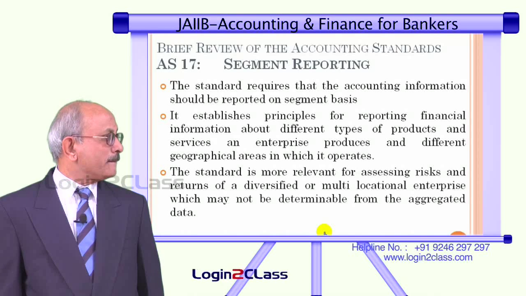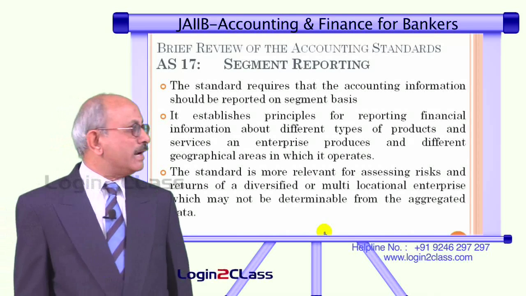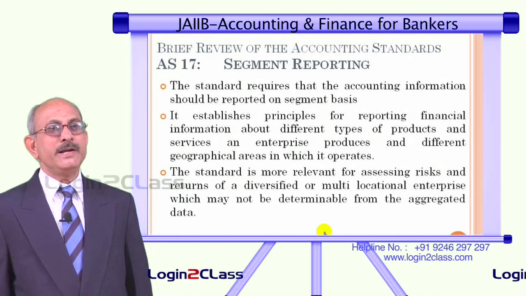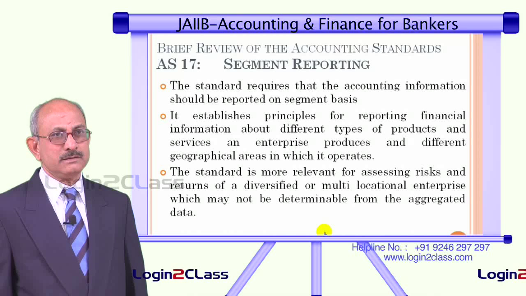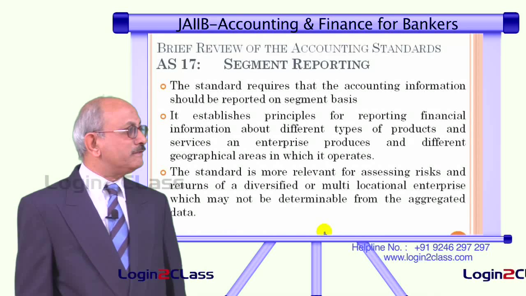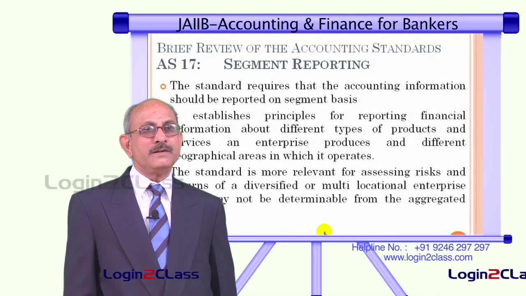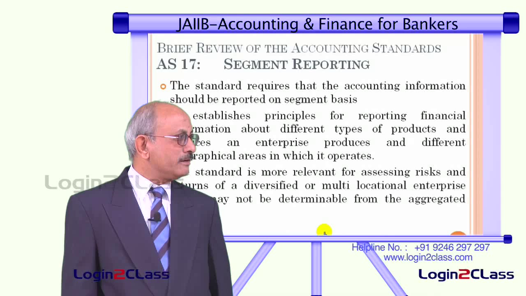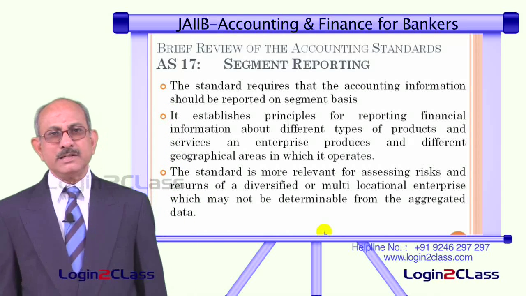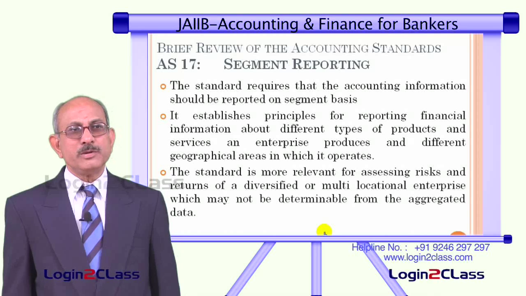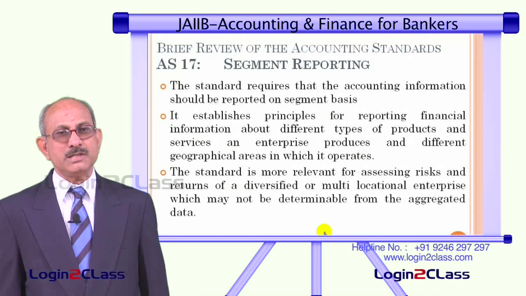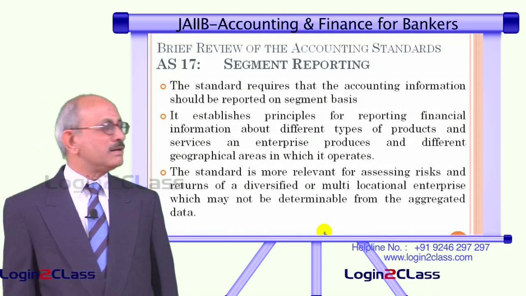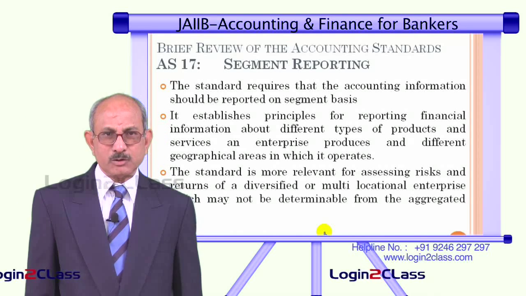For example, the entity may have different types of products and services, they may be operating in different geographical areas. So, entity has to classify as to what are the different types of segments in which it is operating. For example, let us say we take the case of a bank, let us say State Bank of India has got domestic operations as well as international operations. So, their segmentation can be one on account of domestic operations, one on account of international operations.